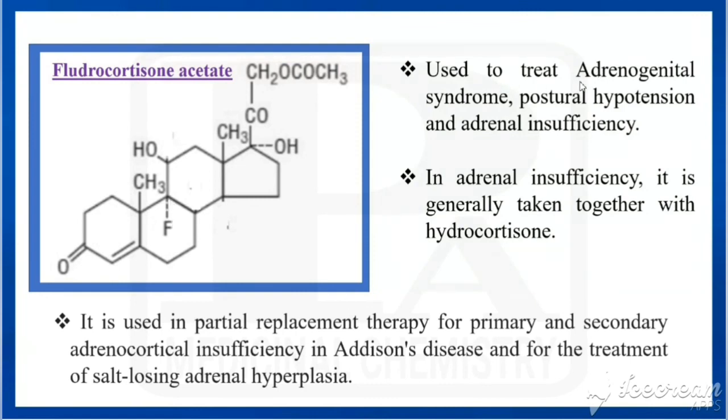It is used to treat adrenogenital syndrome, postural hypertension, and adrenal insufficiency. In adrenal insufficiency, it is generally taken together with hydrocortisone. It is combined with hydrocortisone. It is used in partial replacement therapy for primary and secondary adrenocortical insufficiency in Addison's disease, and also for the treatment of salt-losing adrenal hyperplasia. That's all about mineralocorticoids.